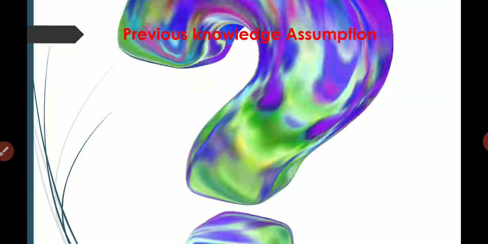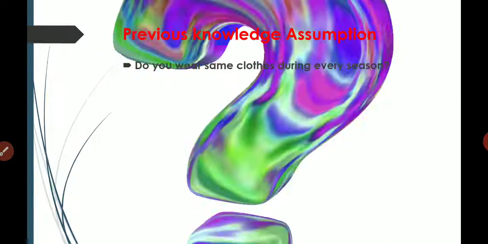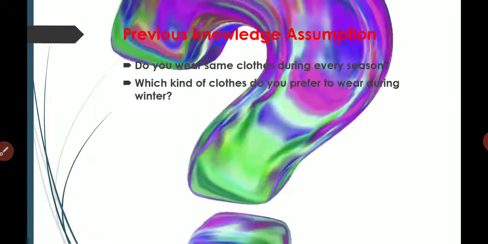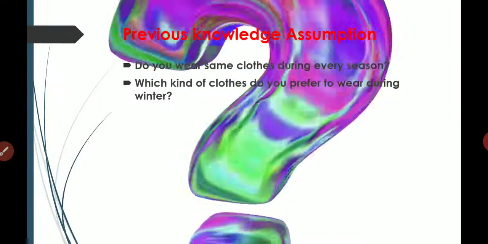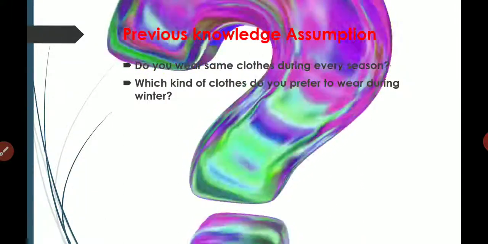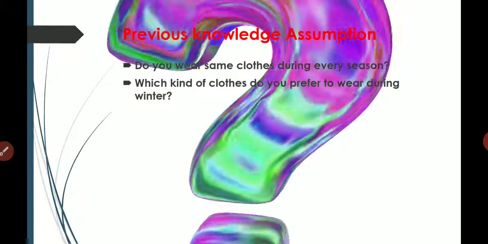So, students, we are going to discuss a new topic today. Do you wear the same kind of clothes during every season? No. Very good. Which kind of clothes do you prefer to wear during winter? Yes, woolen clothes, sweater, muffler.